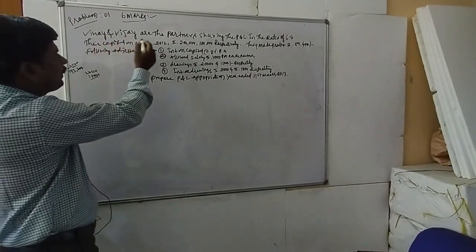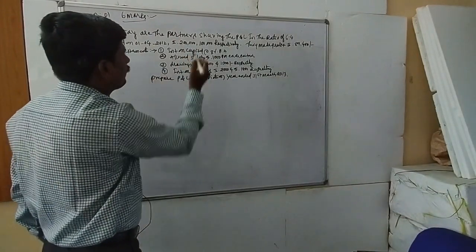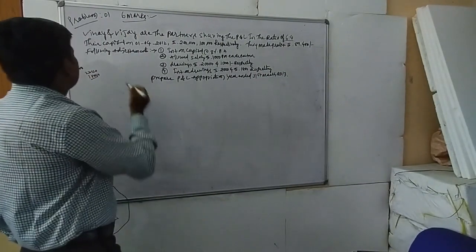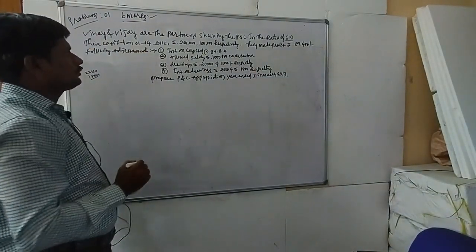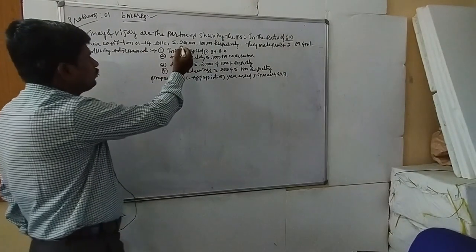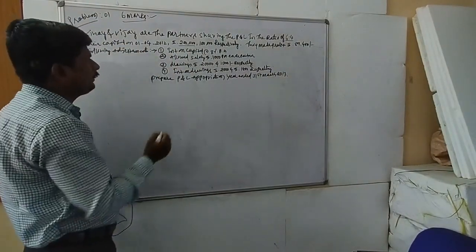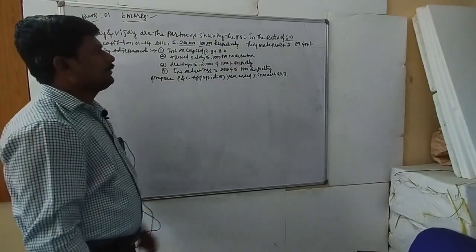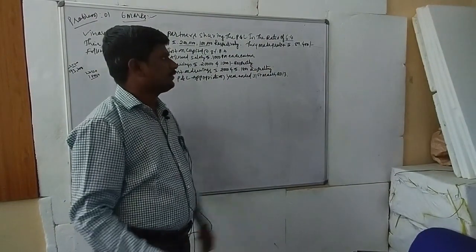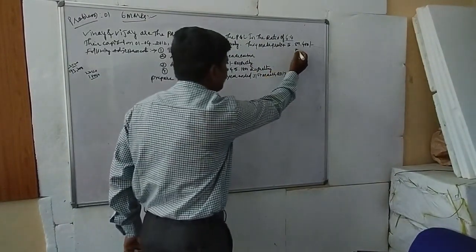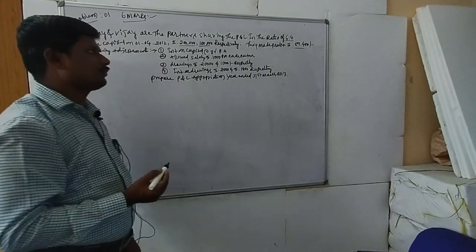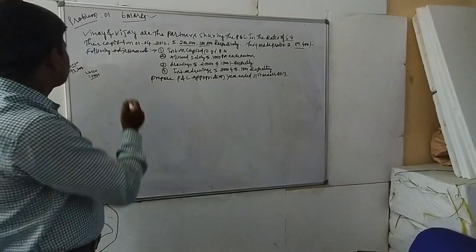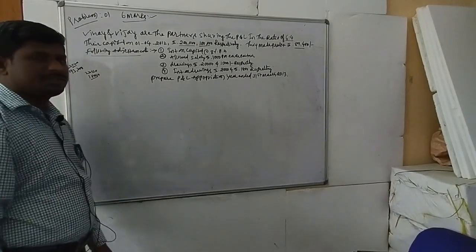Vinay and Vijay are partners sharing profit and loss in the ratio of 6 is to 4. Their capital on 1/4/2012 is rupees 2 lakhs for Vinay and 1 lakh for Vijay respectively. They made a profit of rupees 89,400. This profit will be transferred to the credit side of our profit and loss appropriation account. Next, the following adjustments.